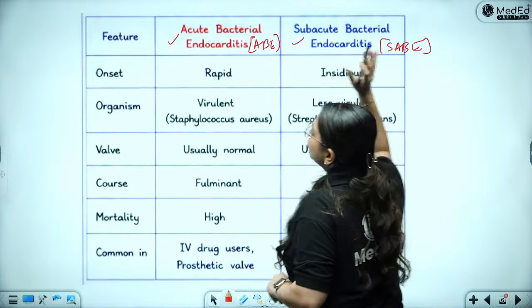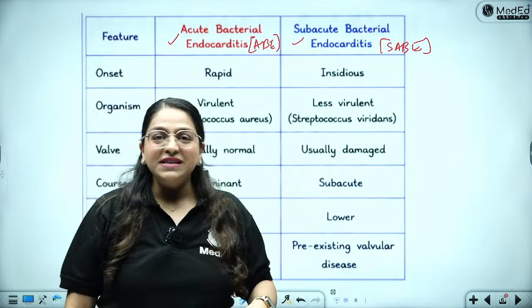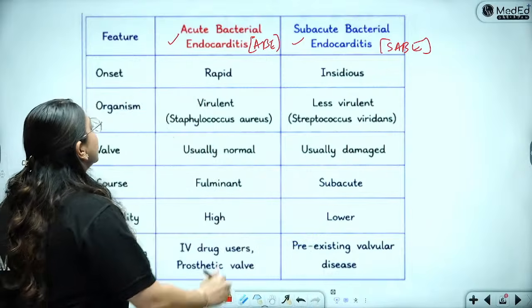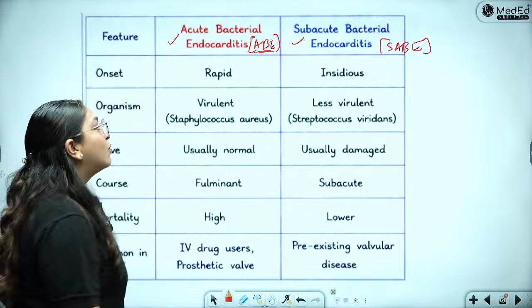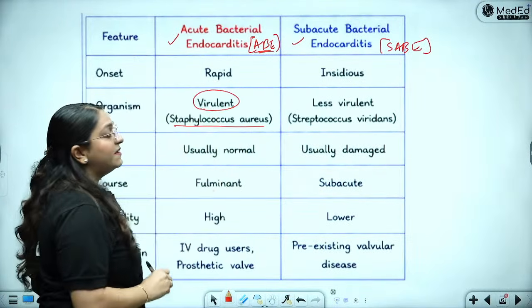So which is the most notorious organism to which you would like to give all the abuses, like abe tu kya karta hai? It is Staphylococcus aureus. So abe is quite an offensive word, and that is caused by quite an offensive bacteria, which is Staphylococcus aureus, which is very virulent.